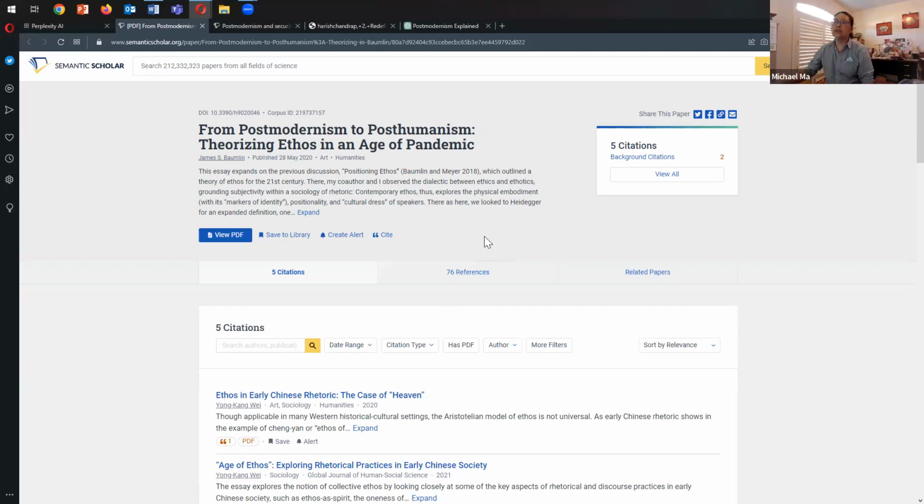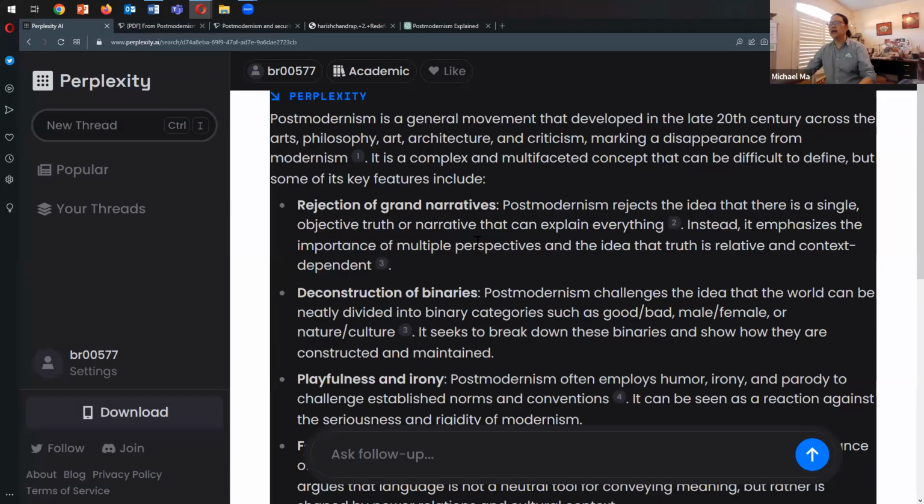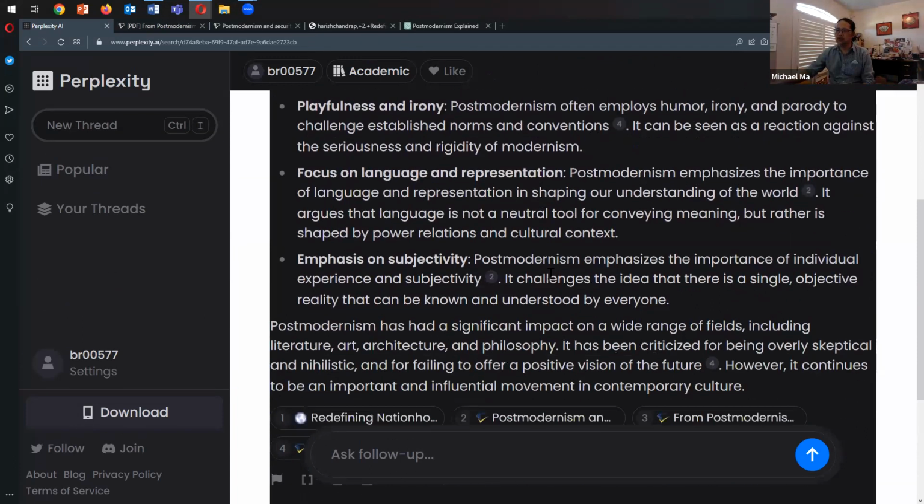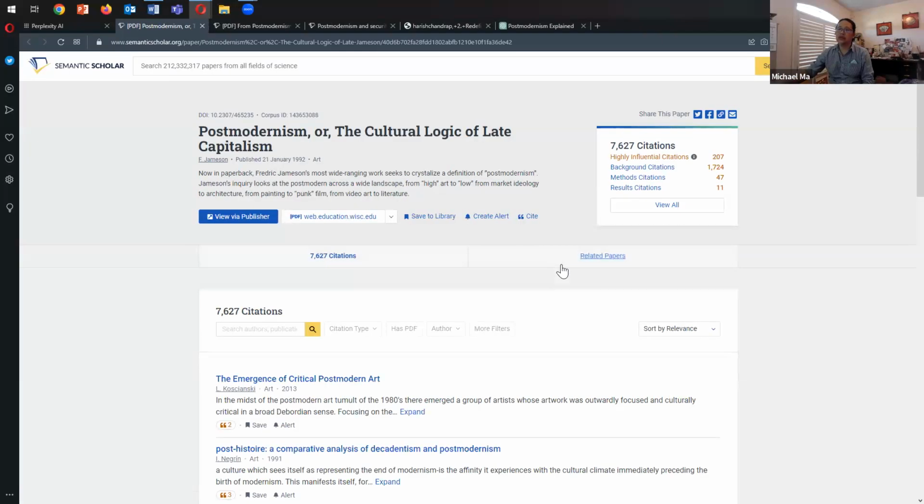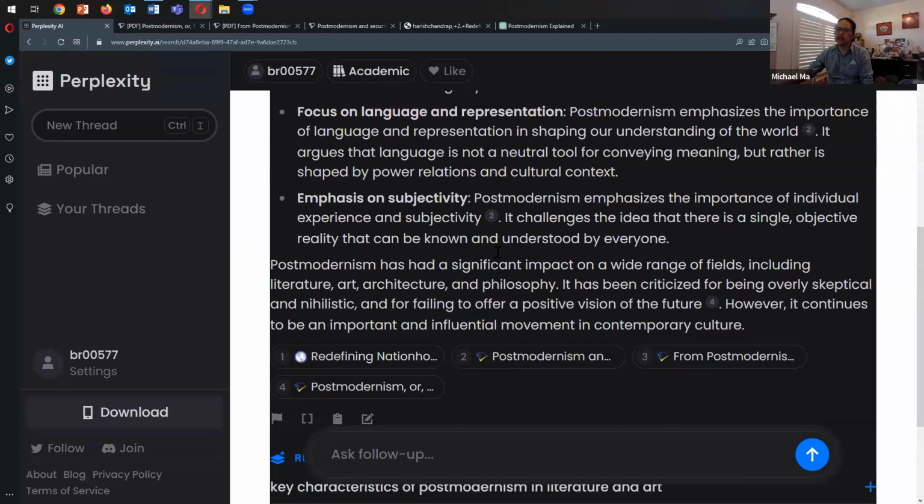Another article, again from an author I'm not familiar with, James Bowman, "From Postmodernism to Posthumanism," talking about ethos in an age of the pandemic. Again, I'm not so sure of these three citations, which are also listed here at the bottom. And there's a fourth citation as well. Let's click on that. What does it take us to? Again, it takes us to Semantic Scholar. So I'm not so sure if that's that useful.